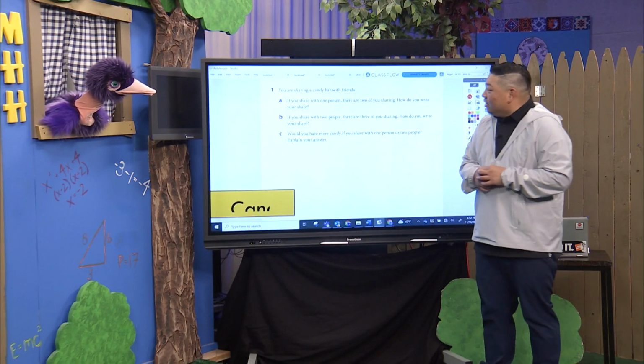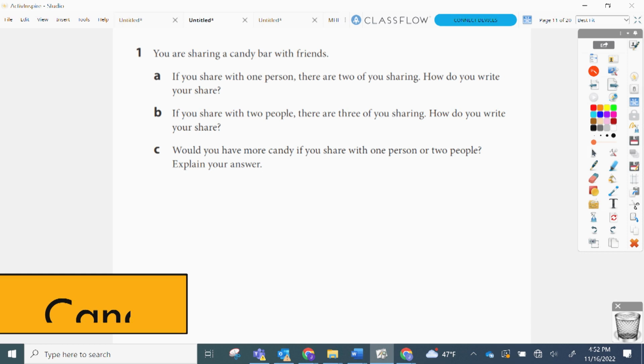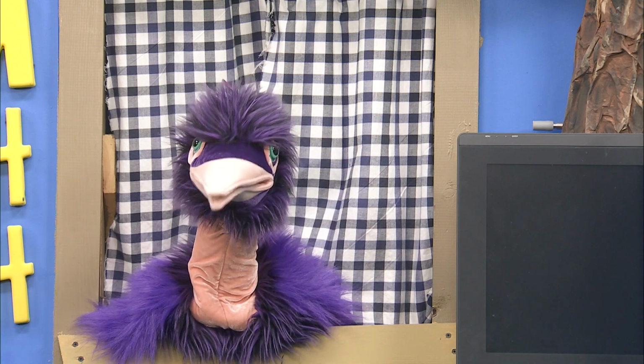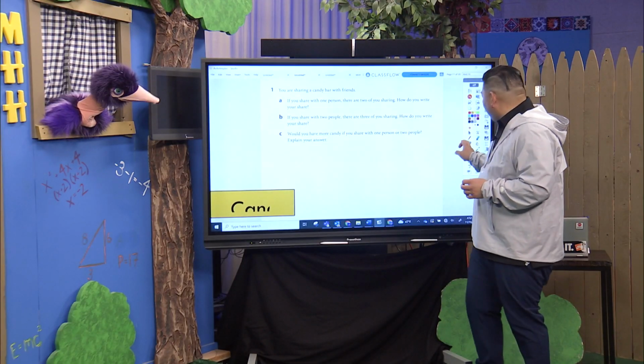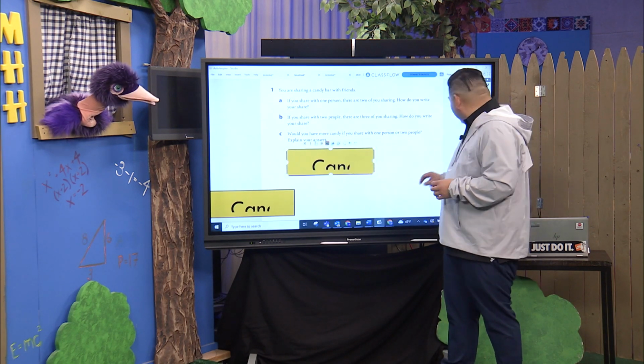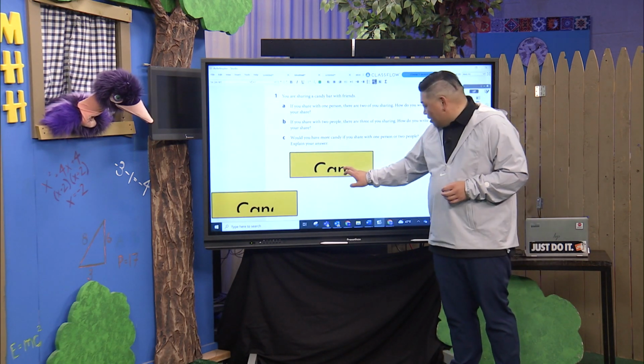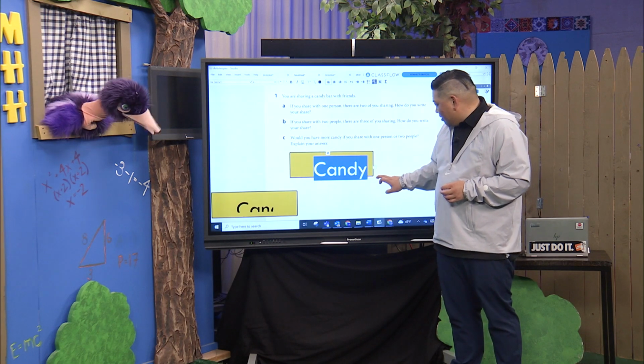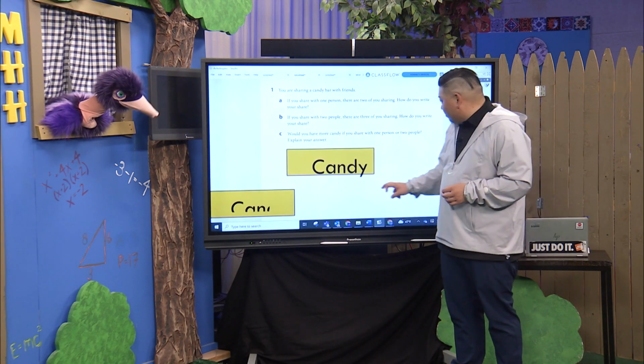Okay, all right, so I am sharing a candy bar with my friends. If I share with one puppet, there's two of us sharing. How would you write your share? All right, let's go ahead and do that part first then. So I'm going to pull out a candy bar. Oh, what flavor? It looks good. And it should say candy. Candy, there we go. Wonderful.